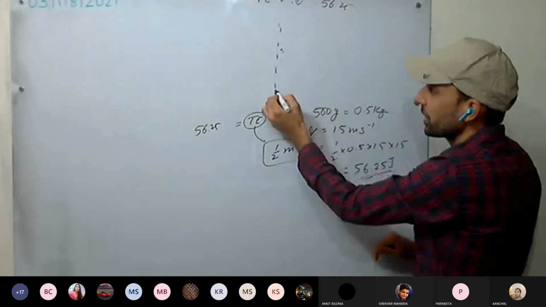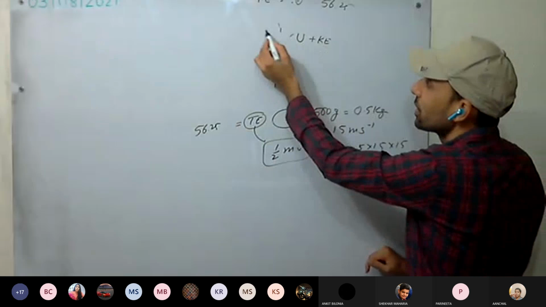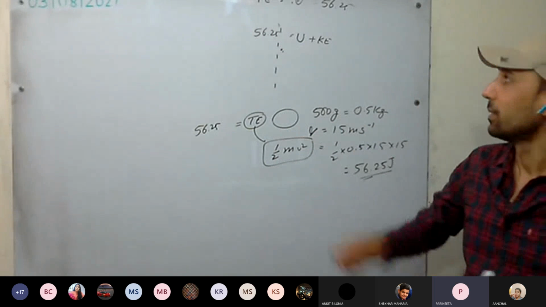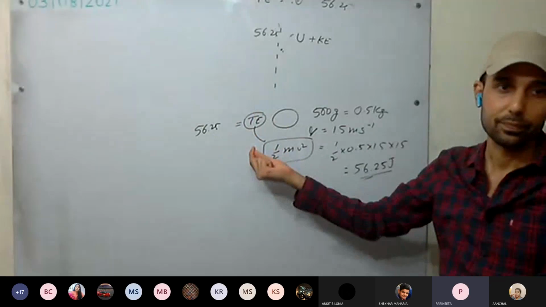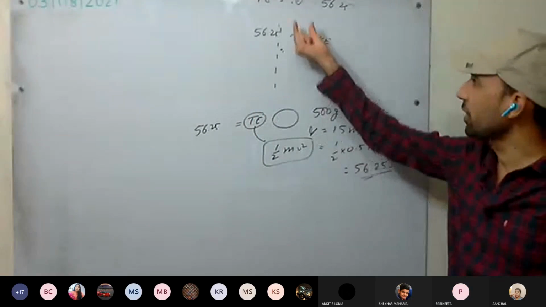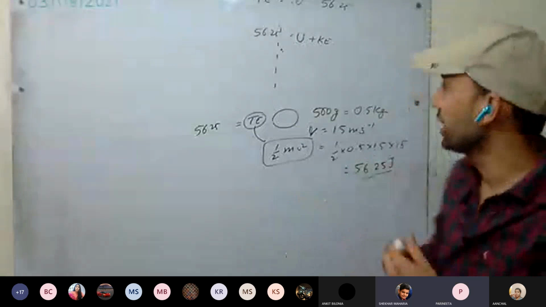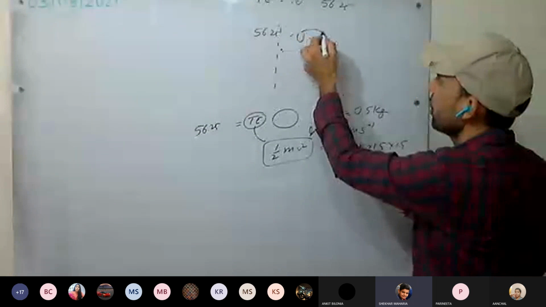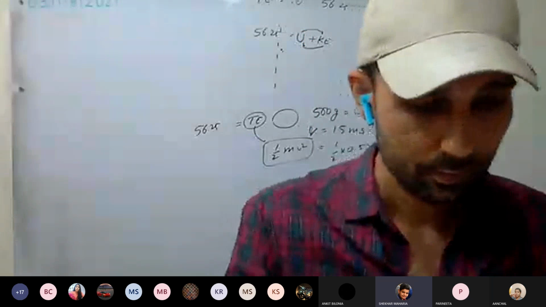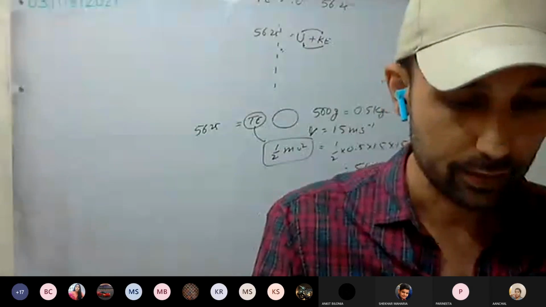At any point in between, there will be potential energy plus kinetic energy, but the total energy will remain 56.25. Yes or no? The total energy remains the same. Only the form will change. The sum will always be constant. That is, energy can neither be created nor destroyed. It keeps changing from one form to another. Okay, the second question is clear. It was very important.